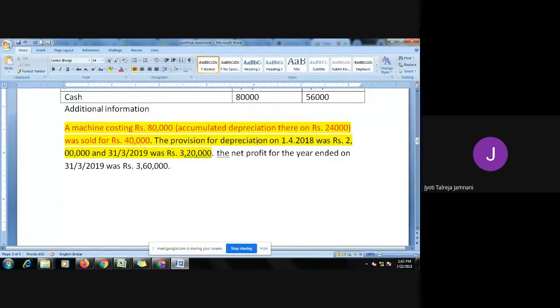Now the provision for depreciation on 1/4/2018 was 2 lakh and on 31st March was 3 lakh 20. So again they have given depreciation opening and closing balance. Last year depreciation was 2 lakh. This year depreciation is 3 lakh 20. So that means in this year, how much depreciation has got added? 1 lakh 20, 1,20,000. Yes, ma'am.